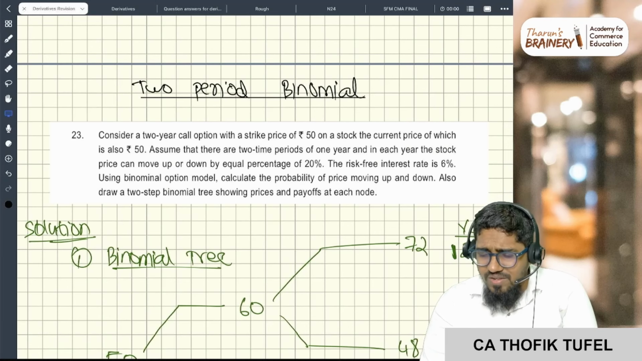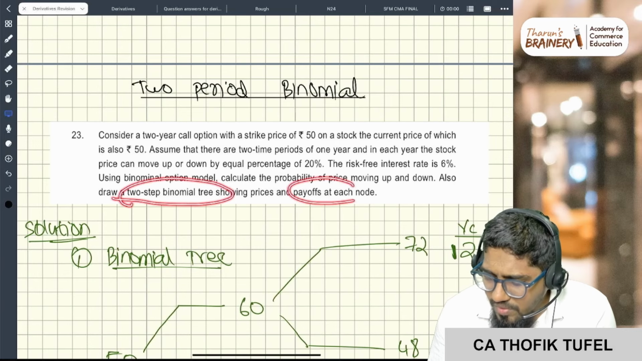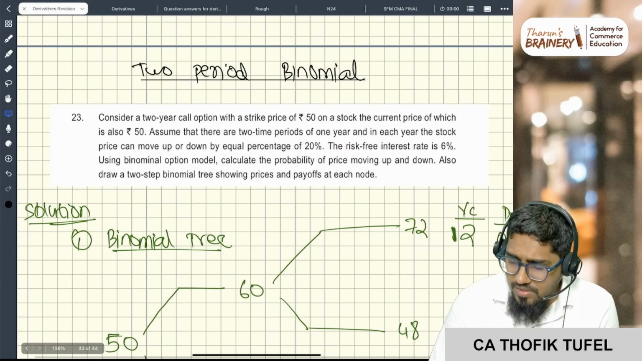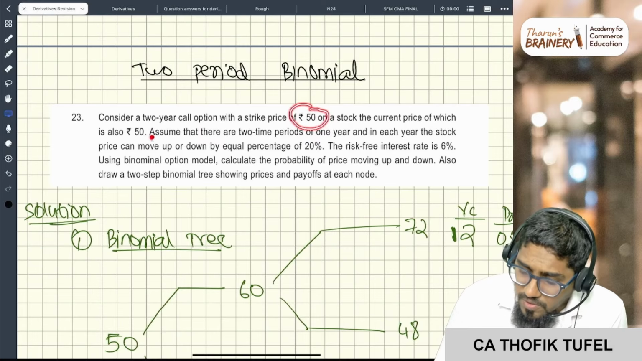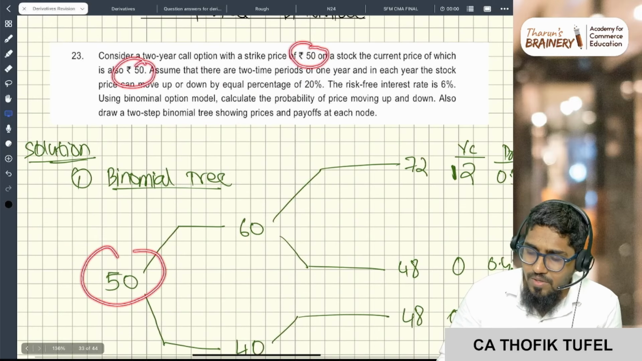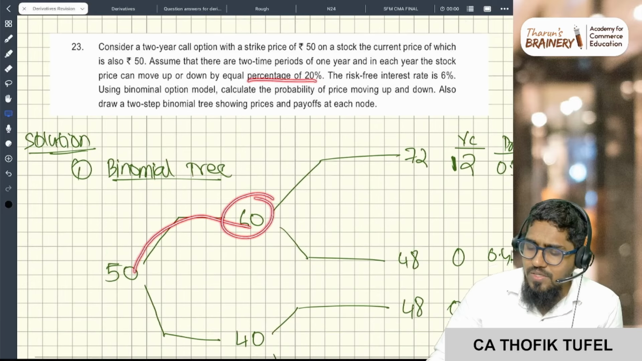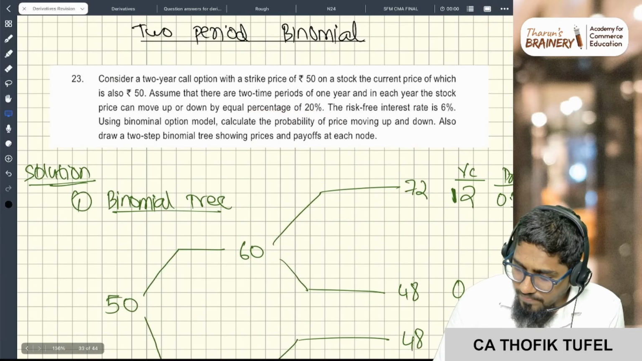But if you see this here, they are not asking the value of the call and all. Here they are just asking to draw the binomial tree, show the payoff and calculate the probability. That is what they are asking. But if you see here, it is a 2-year call option, strike price 50 and spot is also 50. That's the reason I'm writing 50. And it moves up or down by 20%. So up by 20%, down by 20%, and 2 period it is telling, correct?